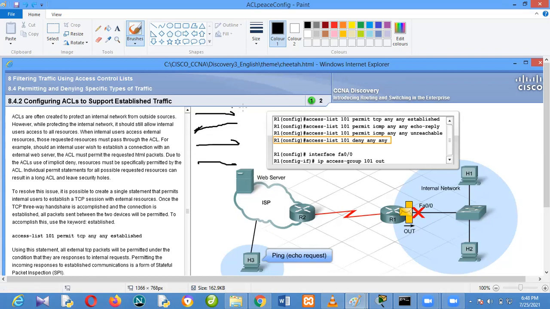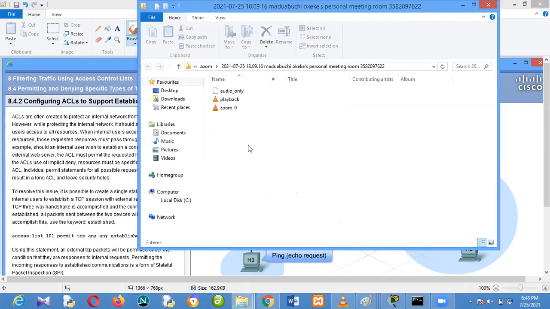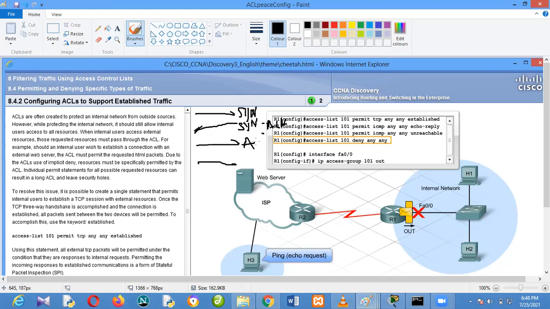This one is a synchronization, sync. I've explained this thing before. The second one is synchronization acknowledgement. Then this one is acknowledgement.